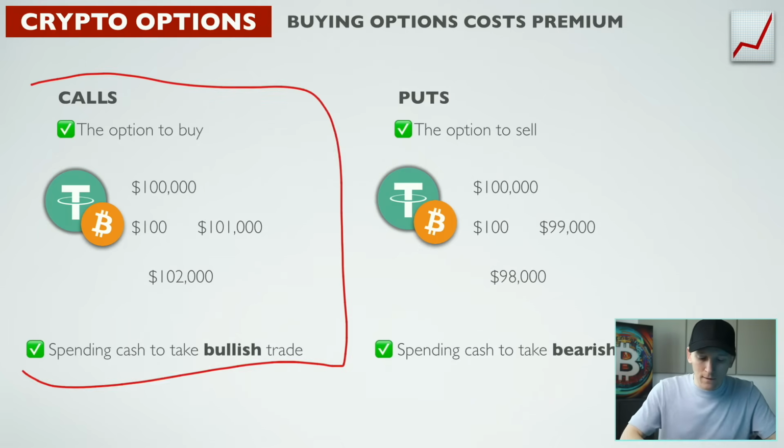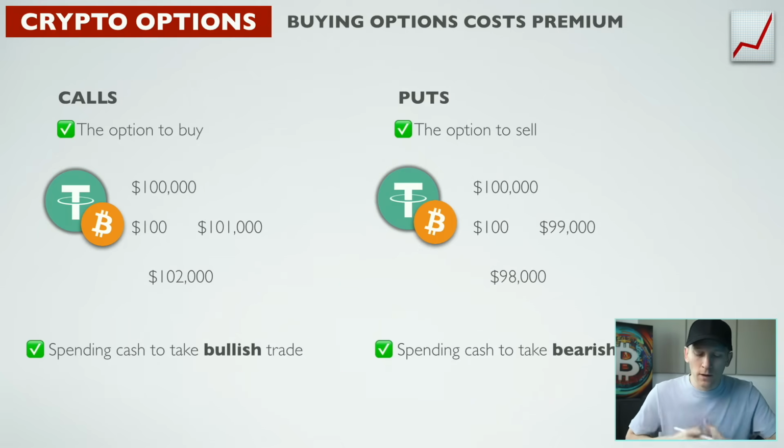So what we're going to be doing is buying the option to buy it in the future. Here's how it works. Let's say the Bitcoin price is 100,000 right now. We think the price is going to 102,000. So what we're going to do is go out into the market and buy the option to buy at 101,000, right? So we're going to buy the option from someone else to buy their Bitcoin at 101,000 in the future.